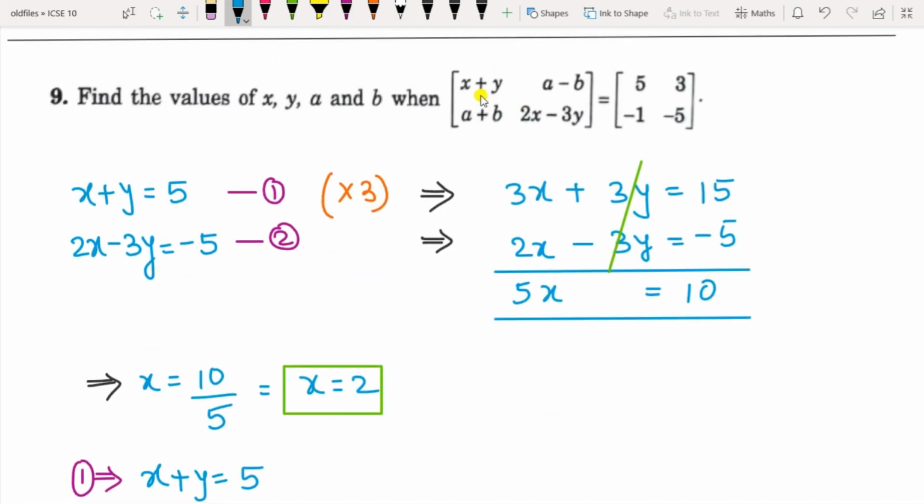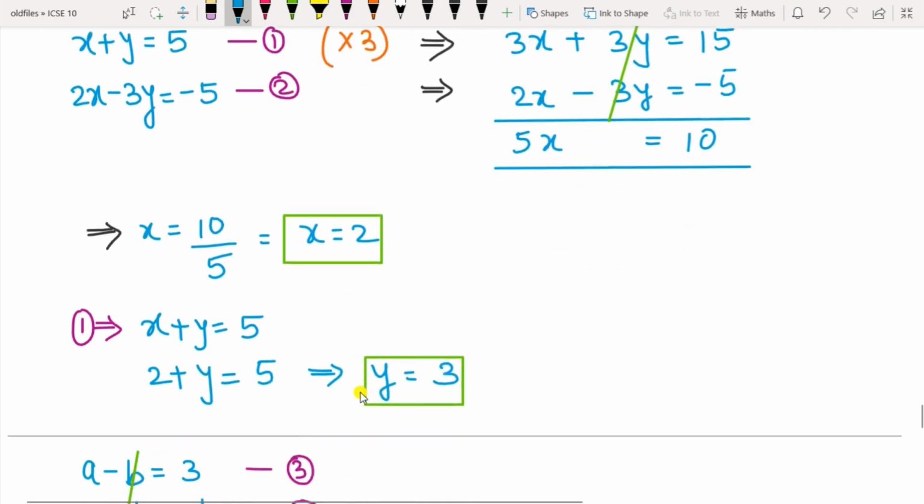So the same is the case here. x plus y equals 5. This is one equation. And now here a and b are also variables. So you have to consider the same variables and form the same equations. So this is x plus y equals 5, and here x and y variables are in this element. So it is 2x minus 3y equals minus 5. So this will become your equation 1, and this is equation 2. Here also the coefficient of 3 you can make similar by multiplying equation 1 by 3. So this becomes your 3x plus 3y equals 15, and 2x minus 3y equals minus 5. You can cancel it out and find the value of x as 2.